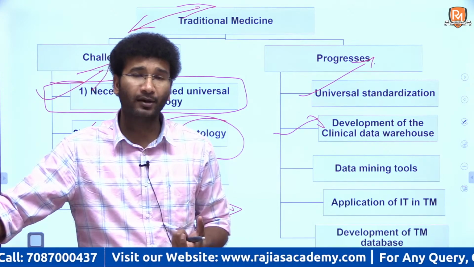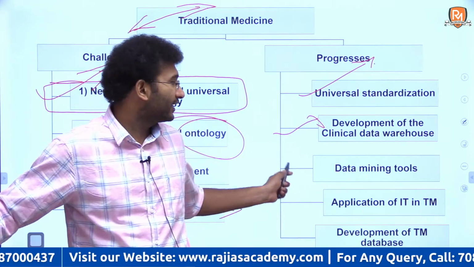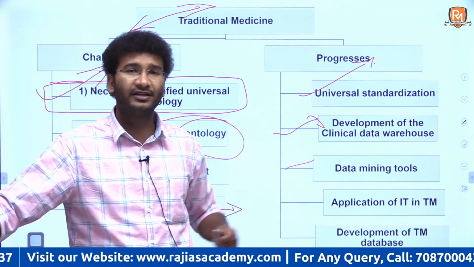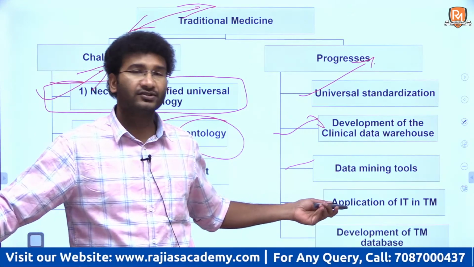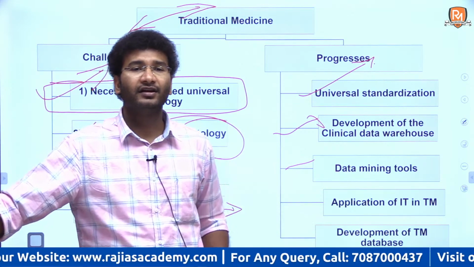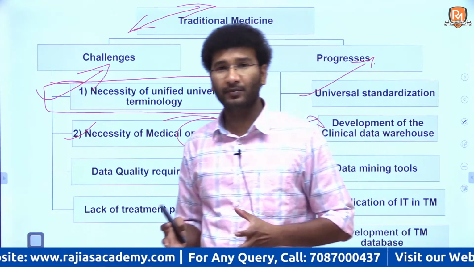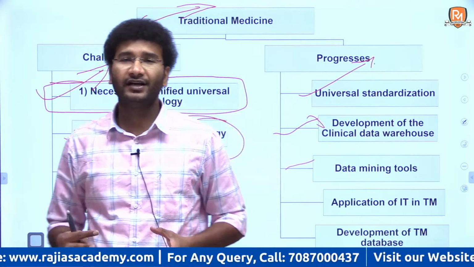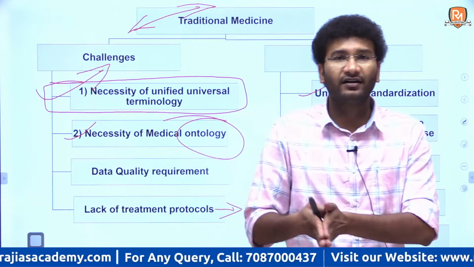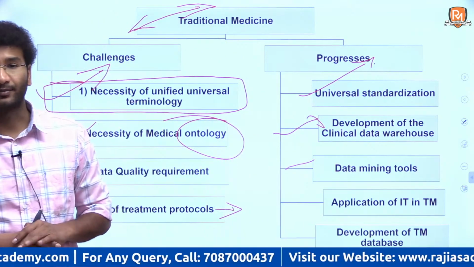We can also rely upon that data and go in at a global level, right? Nextly, that is with respect to data mining tools and application of IT and traditional medicines. You can bring in the applications of internet as well as information technology, and lastly development of traditional medicine database भी हमारे पास होना चाहिए. अगर हमारे पास कोई database नहीं है, then it is very difficult for us to use or create further data or data identification, data processing करने में दिक्कत होता है, right?